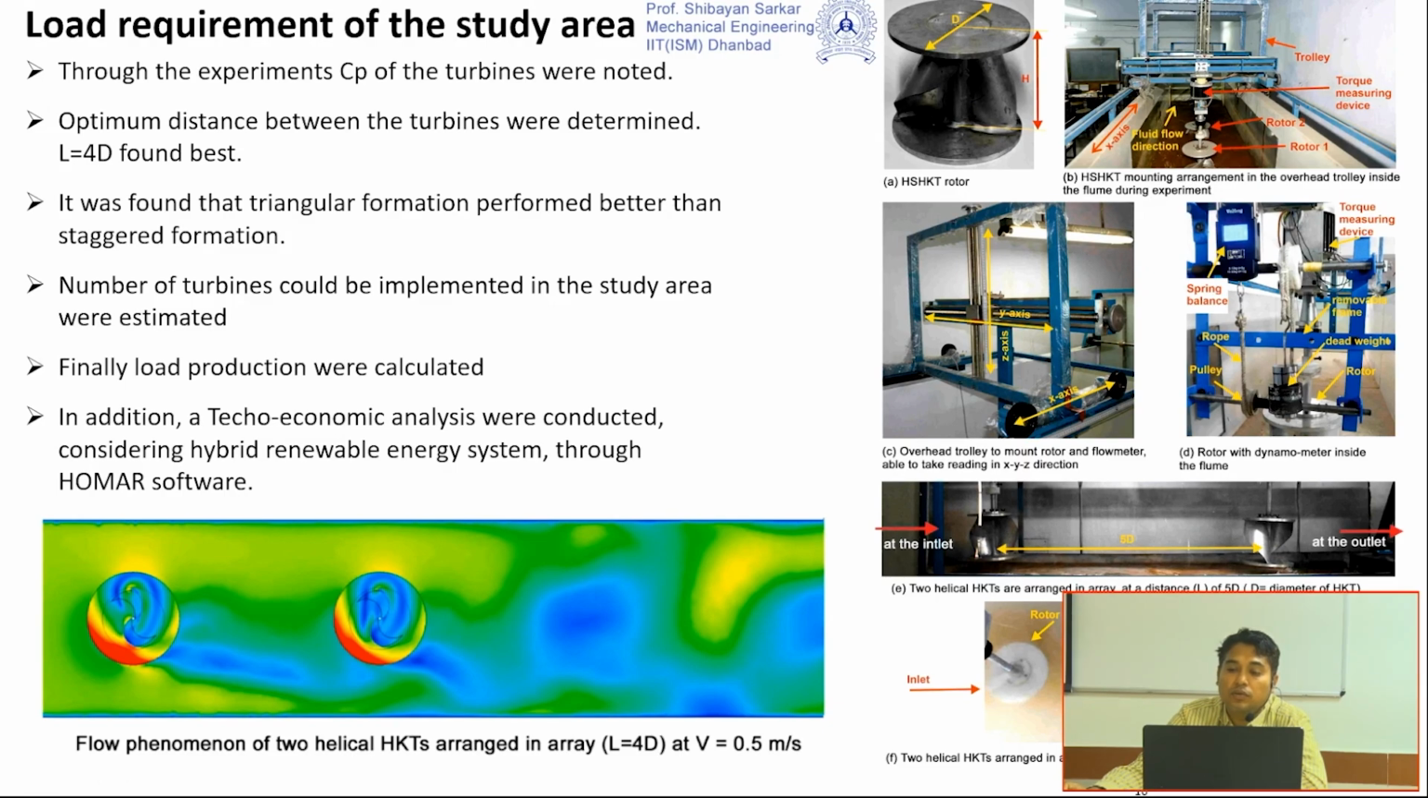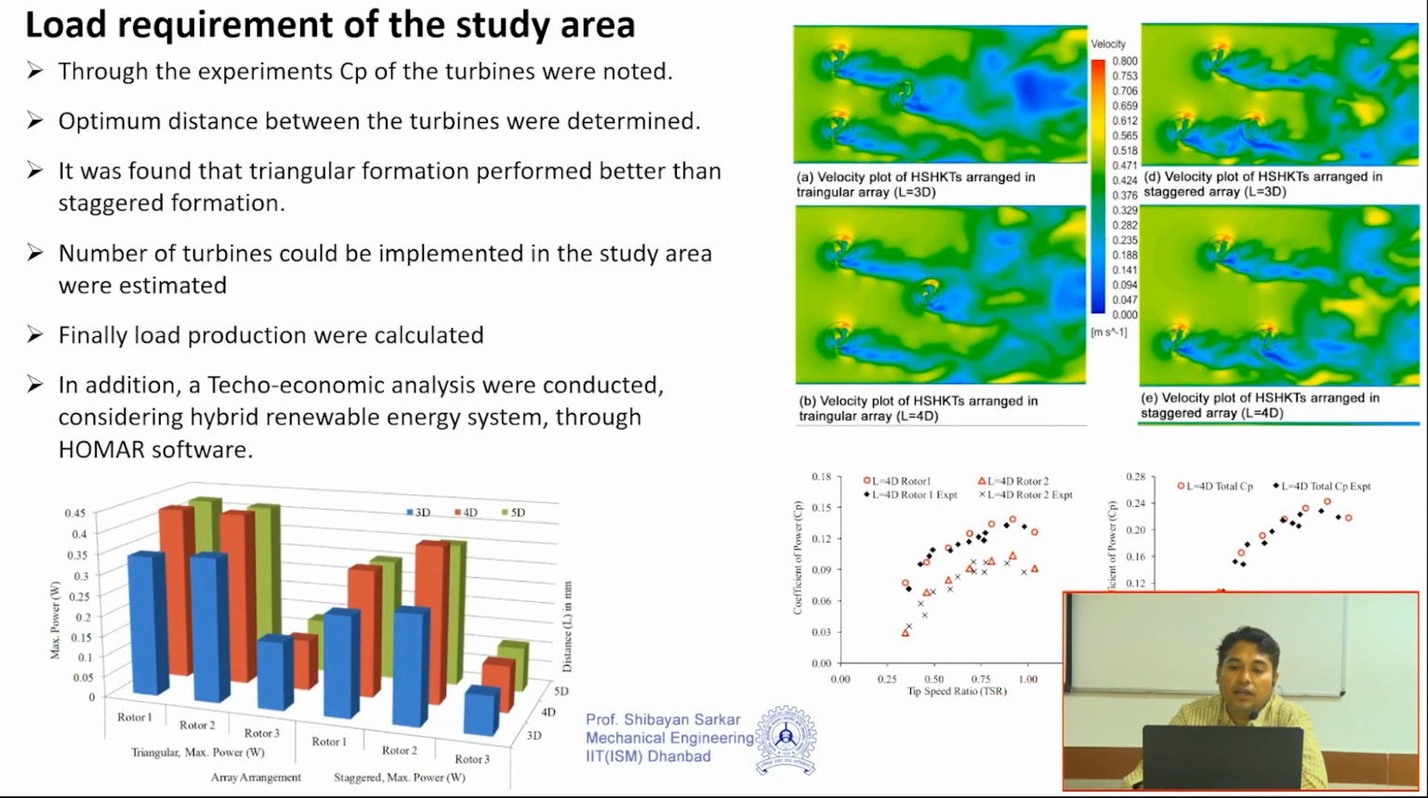With this we did our experiment and tried to find out the performance of the turbine, collected the data, and validated it with our simulation result. After the simulation, we increased our turbines from 2 to 3. During that time, we changed the formation of the turbines from triangular to a staggered array, and we tried to find out the performance of these 3 turbines at a time.